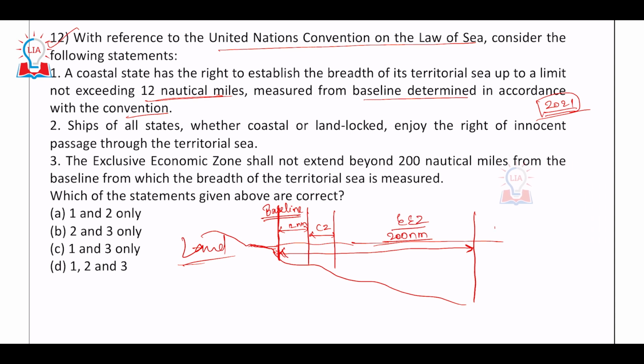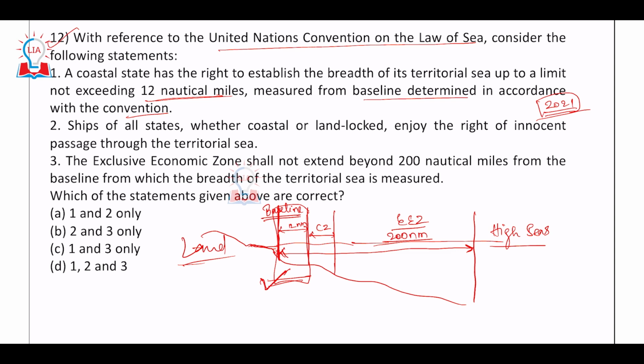Beyond this we call it high seas, right? So basically, in this area, the first 12 nautical miles, the country's laws are very much applicable.